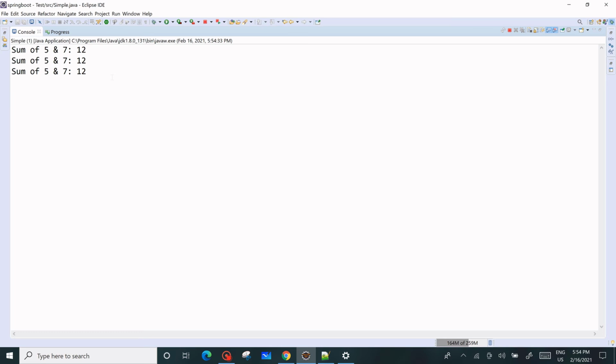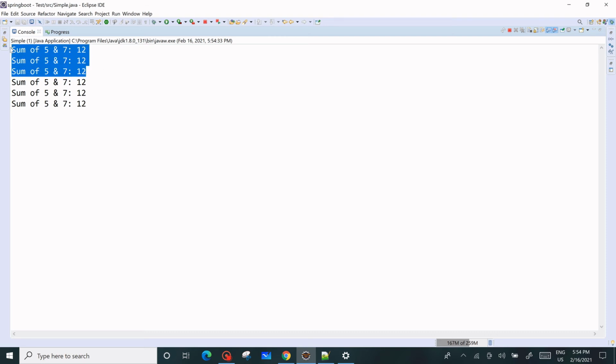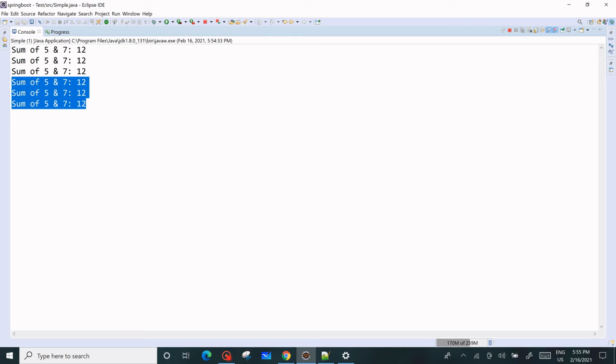Now after the 20,000 milliseconds, what will happen? The code from the pool thread will start executing again. See, the first time what happened, the thread started, and after 20,000 milliseconds, the thread from the thread pool came back, woke up and started executing the rest of the 3 tasks. Okay, so this is the concept behind the scene.